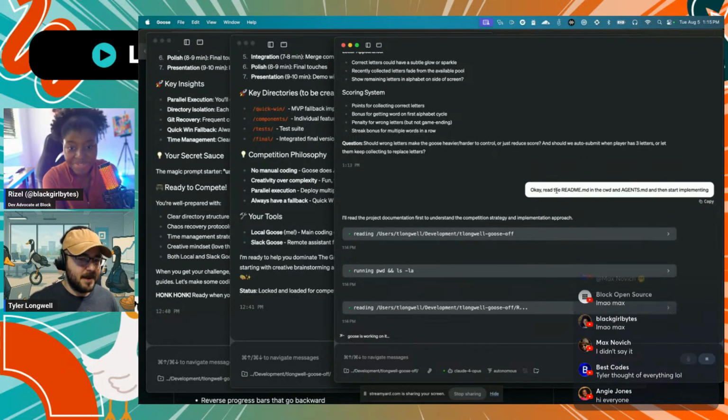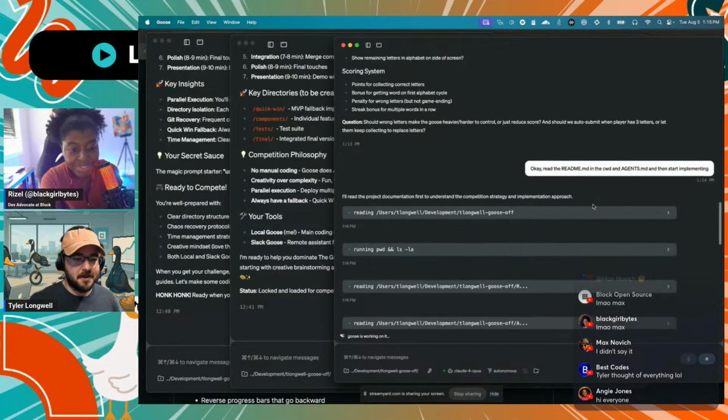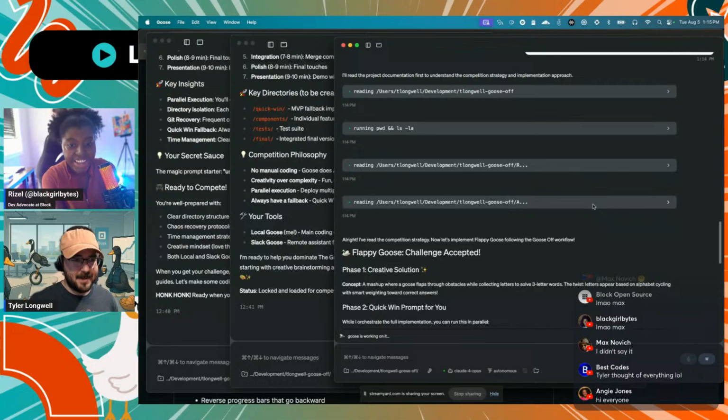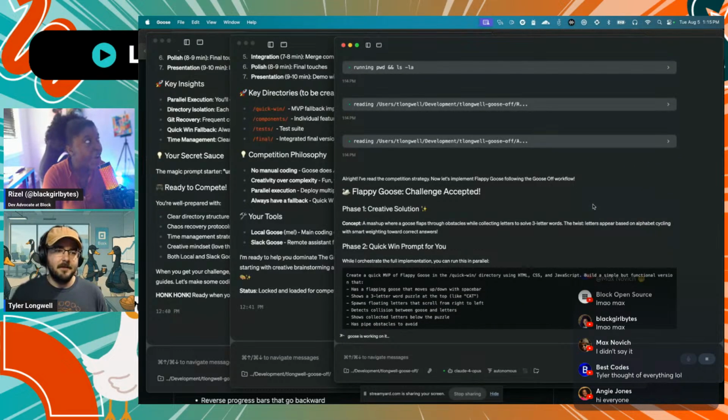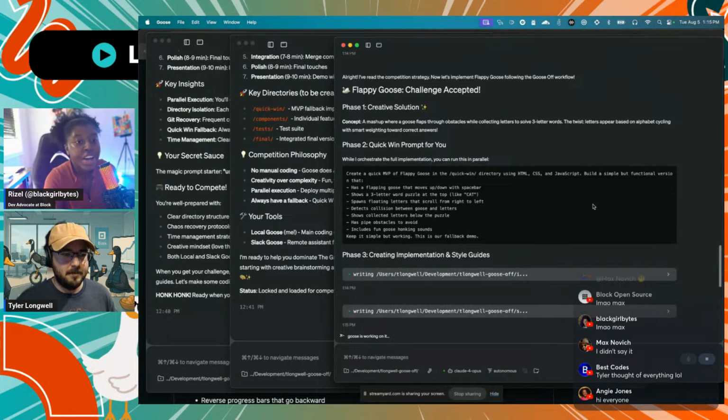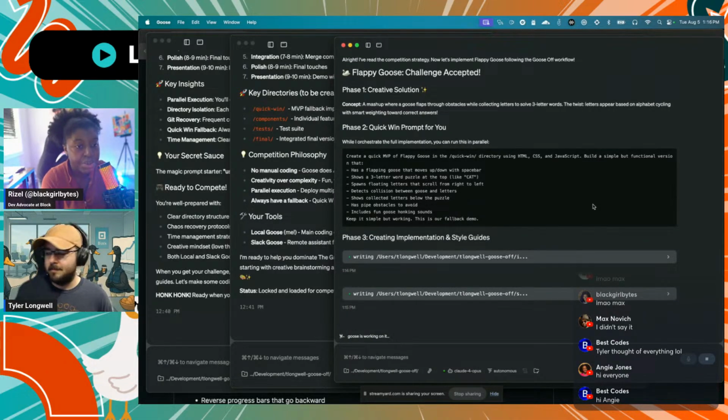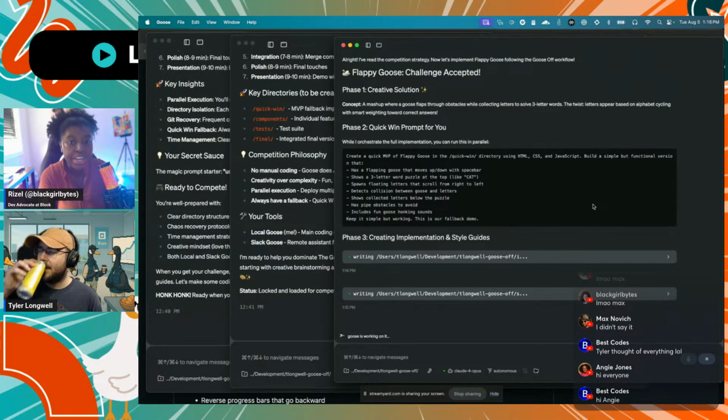But after I got it to do the design with me, I asked it to read the README and the agents file and then start implementing. And so it's getting started. I don't think we talked about the agent markdown file on Goose Off before. Can you tell us about that?